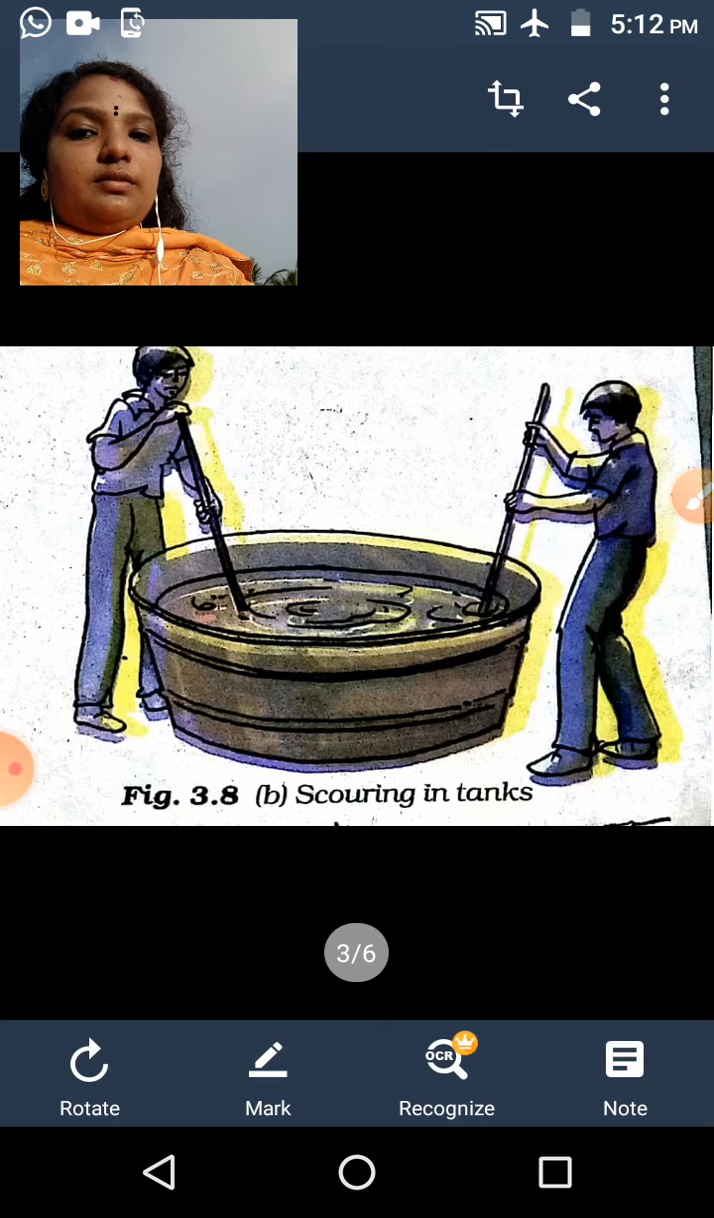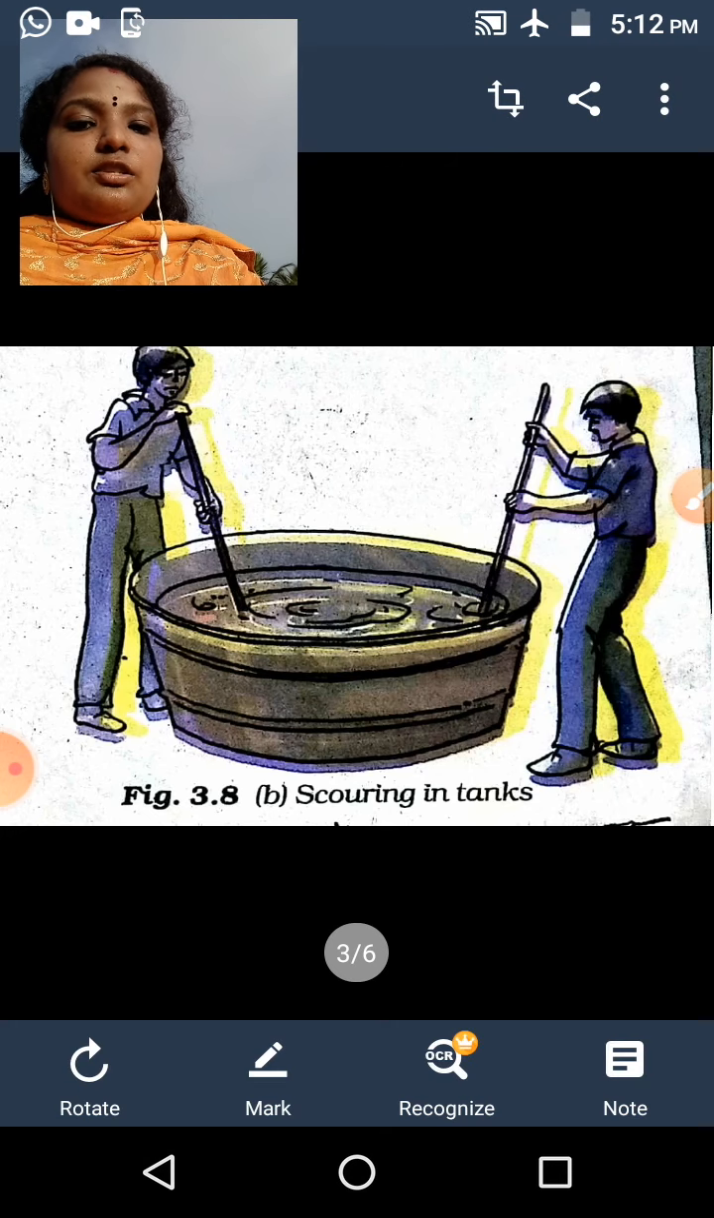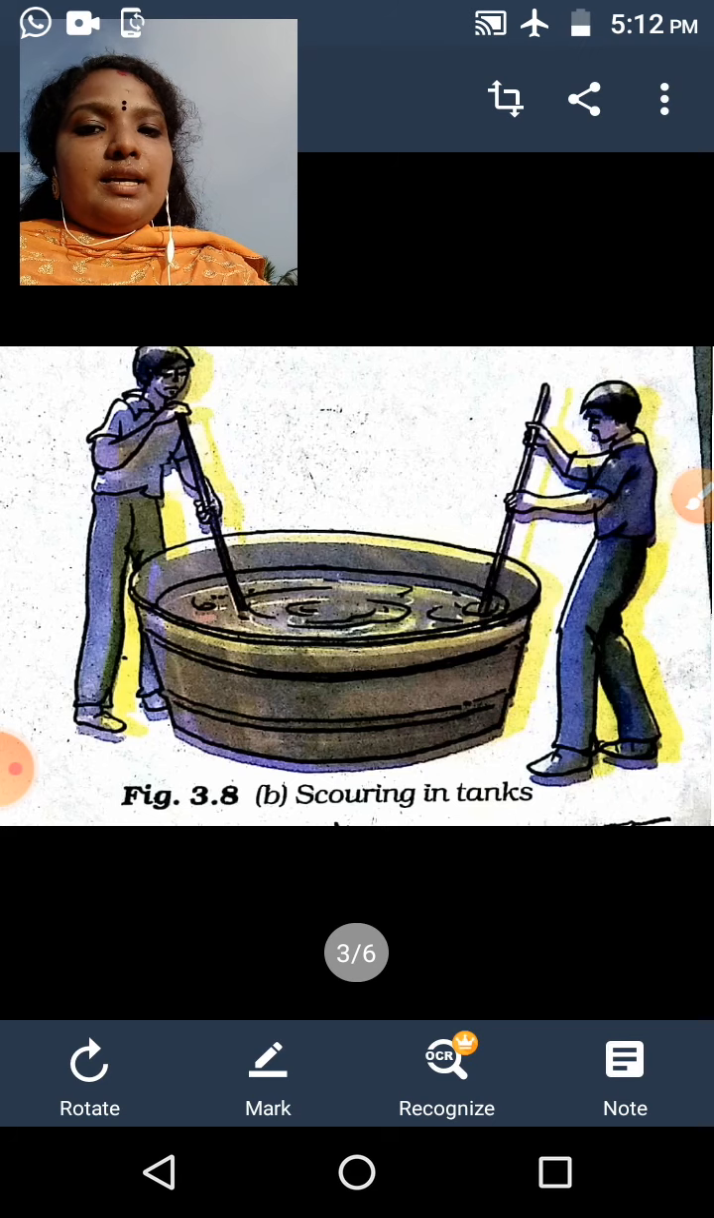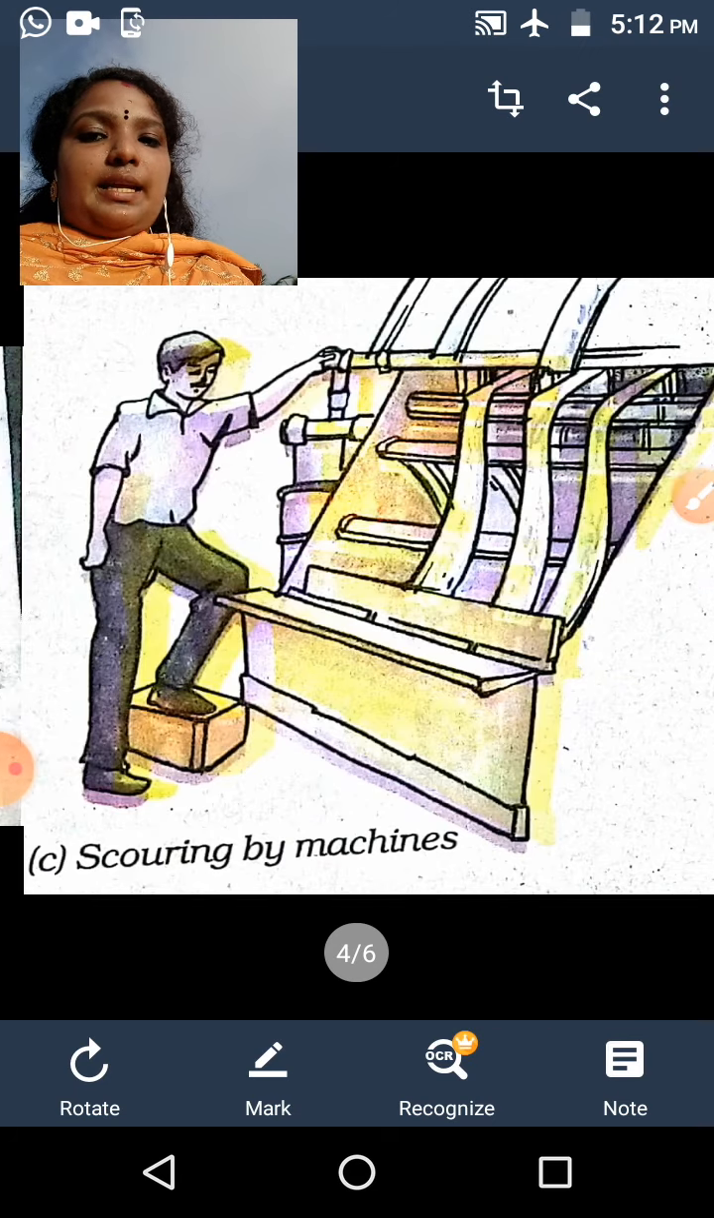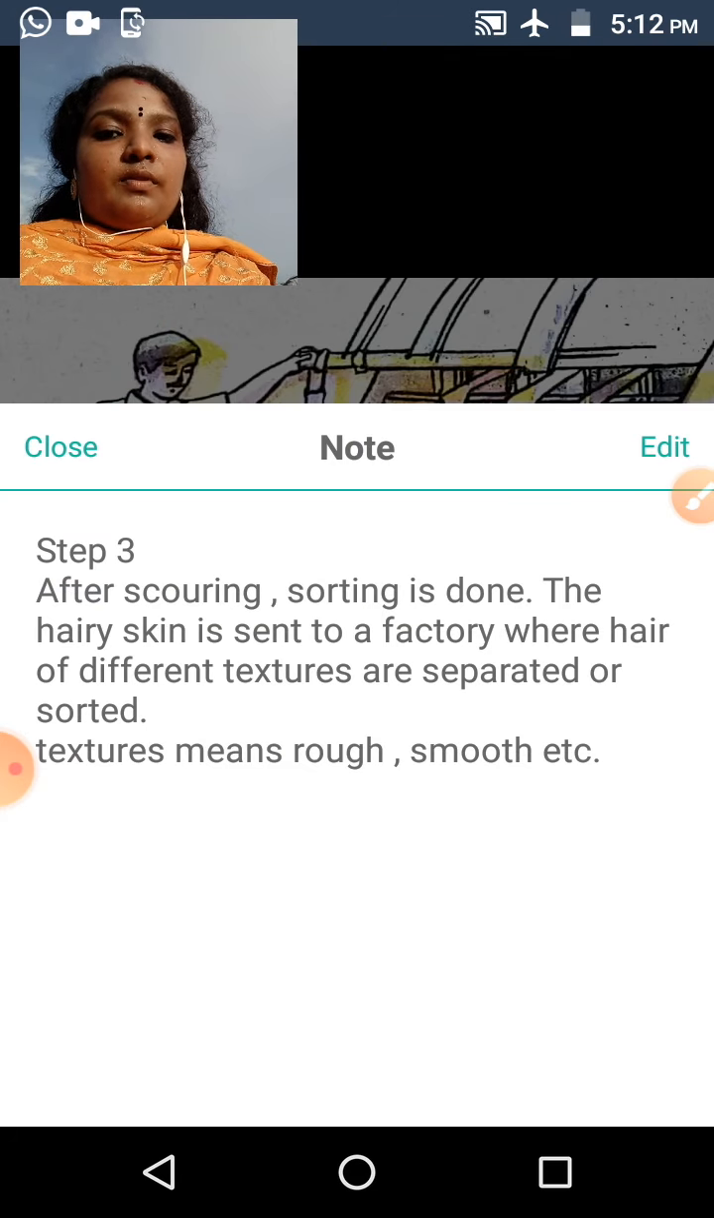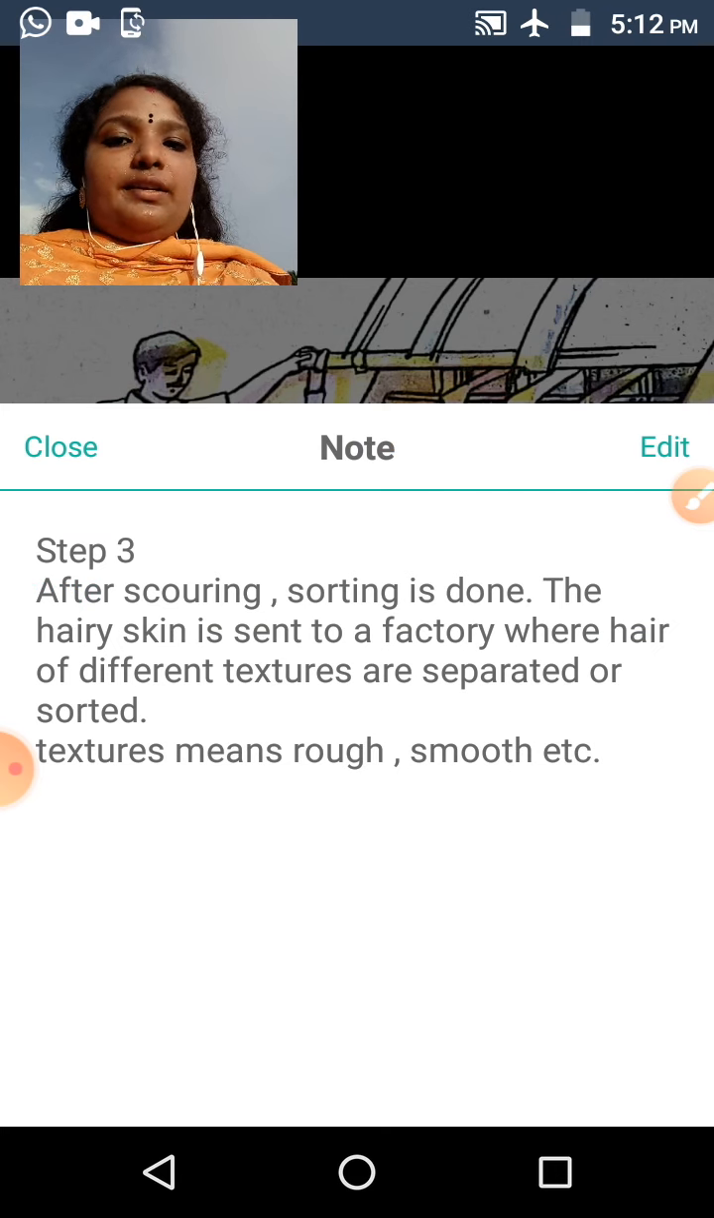The picture shows the scoring process. Next, we move on to the third step. In the third step, after scoring, sorting is done.